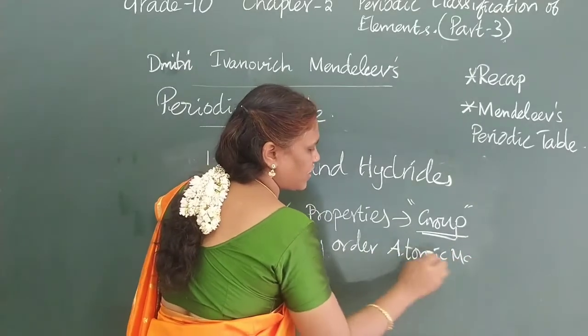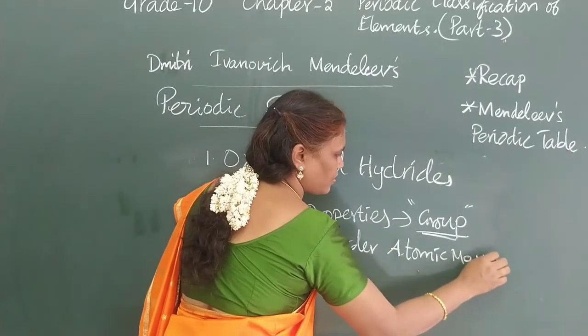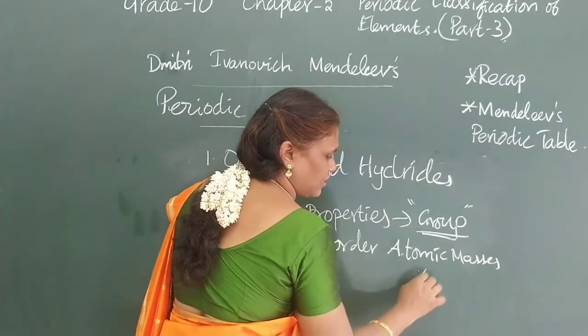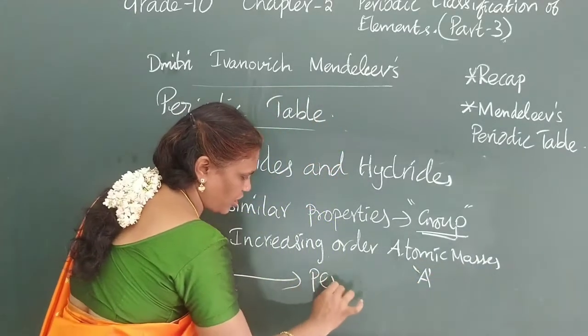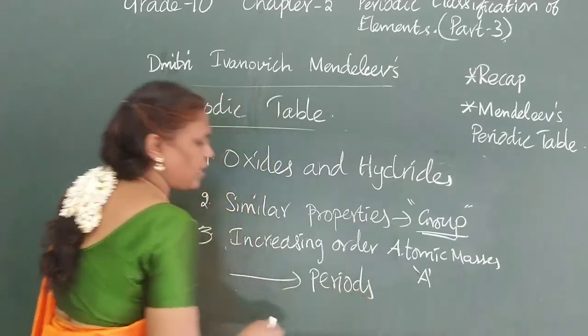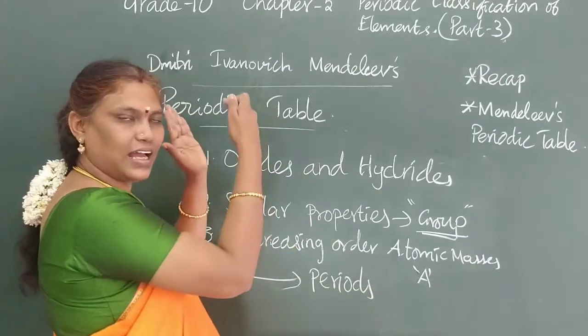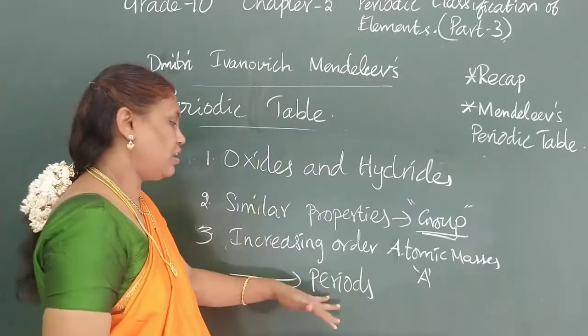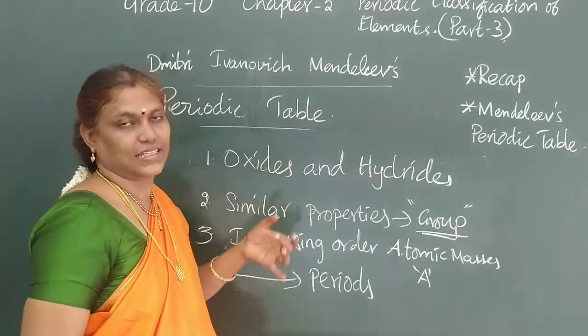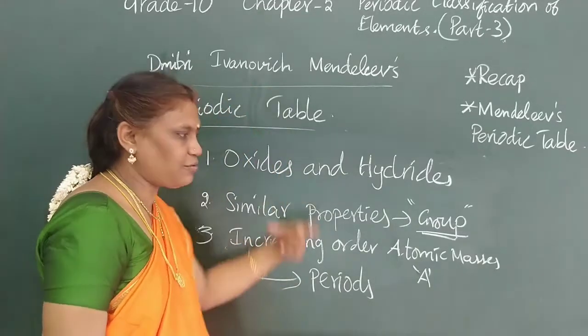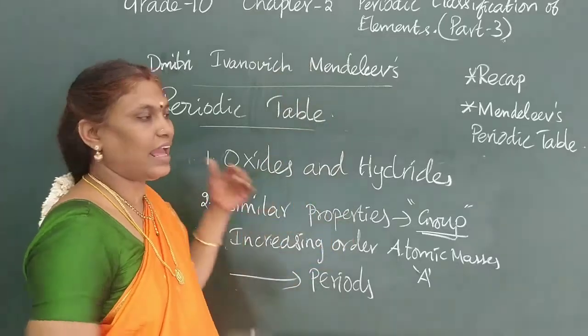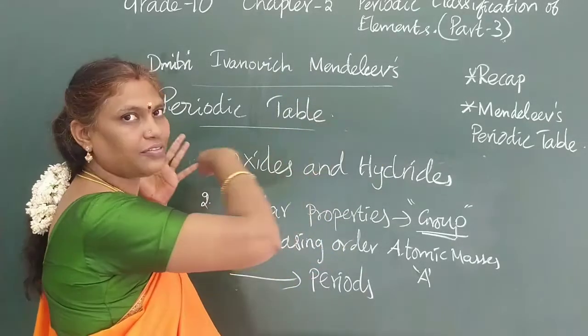Okay. Based on the atomic mass, that is denoted by A. The elements in the period. What is called a period? In increasing order, the first one has atomic mass 1, the next one will have 2, the next one will have 3, like that, in the increasing order of atomic mass.